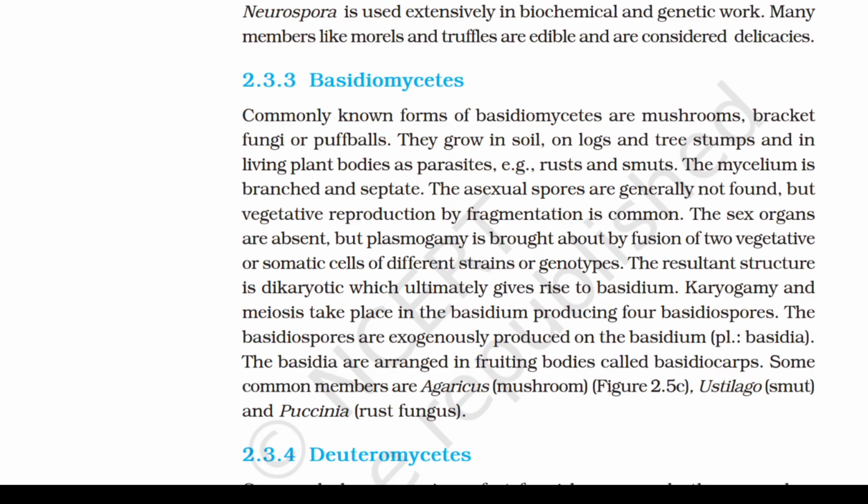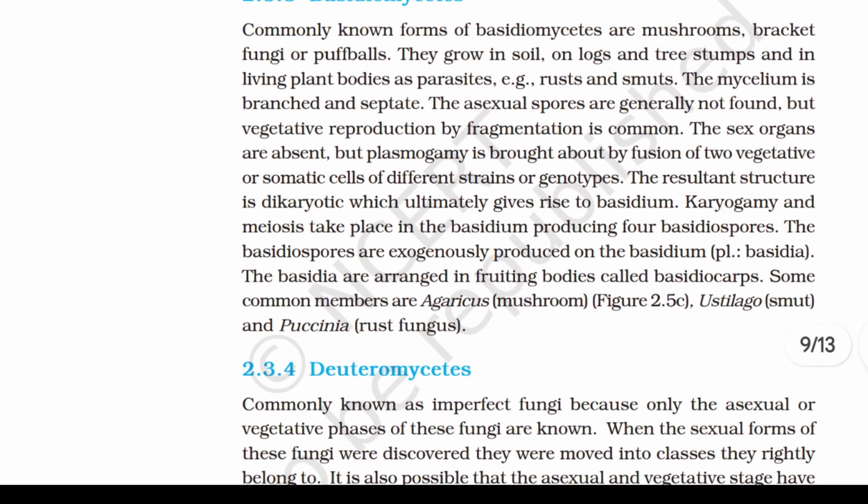The sex organs are absent, but plasmogamy is brought about by fusion of two vegetative or somatic cells of different strains or genotypes. The resultant structure is dikaryotic, which ultimately gives rise to basidium. Karyogamy and meiosis take place in the basidium, producing four basidiospores. The basidiospores are exogenously produced on the basidium. The basidia are arranged in fruiting bodies called basidiocarps. Some common members are agaricus, ustilago, and puccinia.